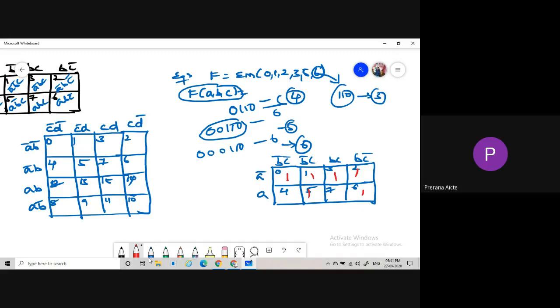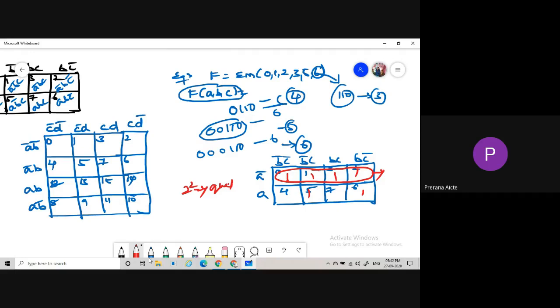Now we go to the grouping technique. For a 3 variable K map, the first priority goes to the quad. Is there any quad formation? 0, 1, 3, 2. If we take these terms as a group, we get A bar. This is the first row, so the first row is A bar and the columns are interchanged. If a variable changes, we cancel the term and take only the constant term. So here the constant term is A bar only.